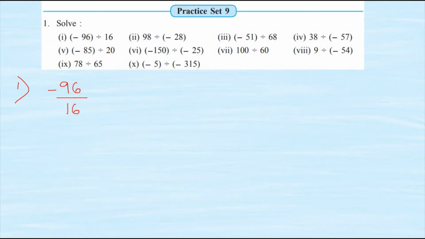So we will start with the lowest number which we know. So I am going to start with 2. 2 8s are 16 and 2 48s are 96. Here I get 48 upon 8 now. Can this be lowered into the lowest term further? Yes, it can. So now 8 ones are 8 and 8 6s are 48. Can this be cancelled and brought to the lowest term? No. So now my final answer will be minus 6.